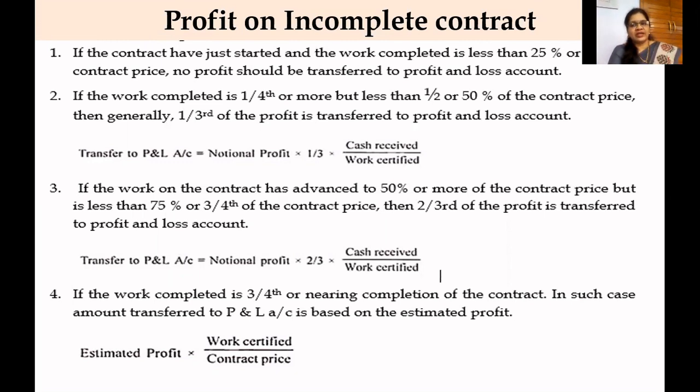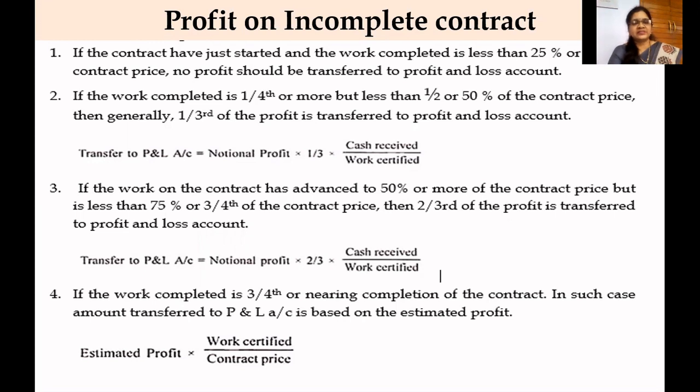If the contract price is 100 and the work completed is 20, it is less than 1/4. If it is 30%, it is more than 1/4 but less than half. If it is 60%, it is more than 50% but less than 3/4. So we have to take out the percentage and compare it to decide how much amount will be transferred to the P&L account.